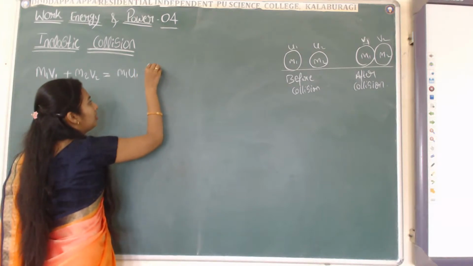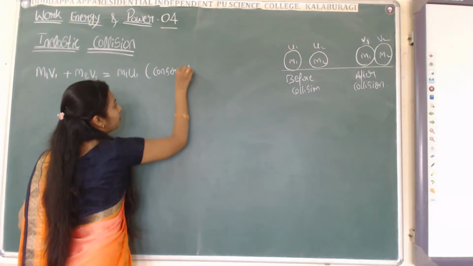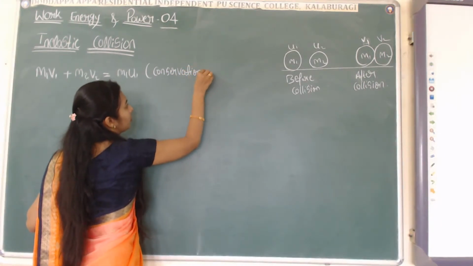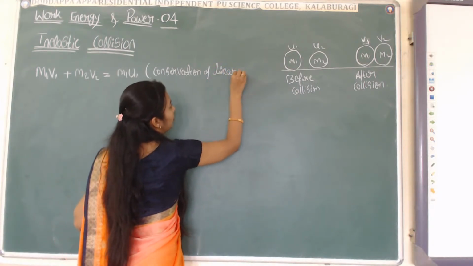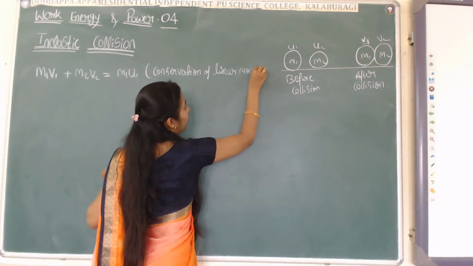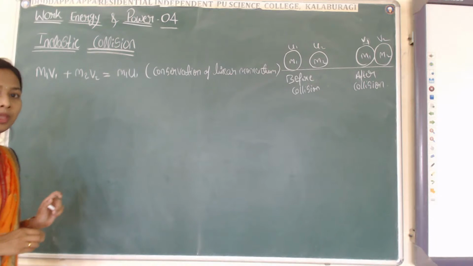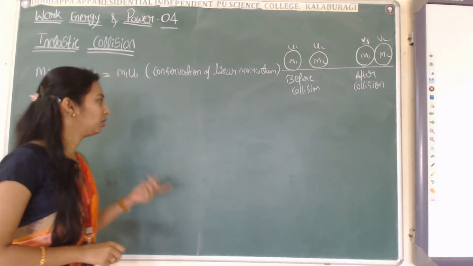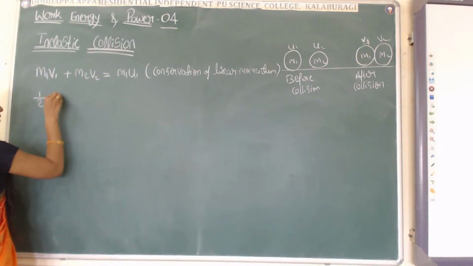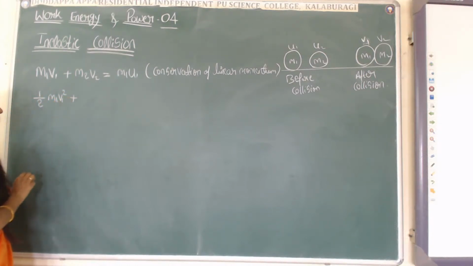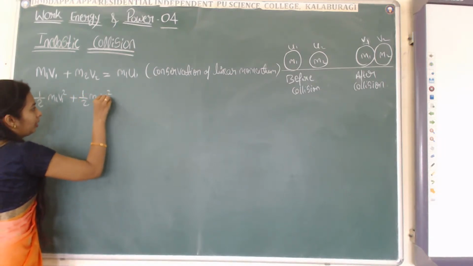Therefore, here we have conservation of linear momentum. But here kinetic energy is not conserved. Now let us write that: half m1 v1 square plus half m2 v2 square.